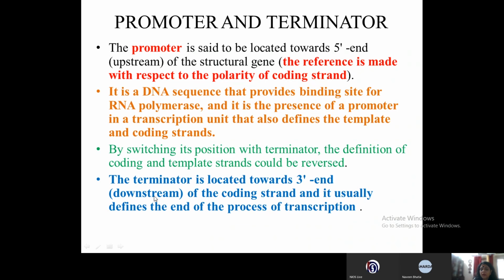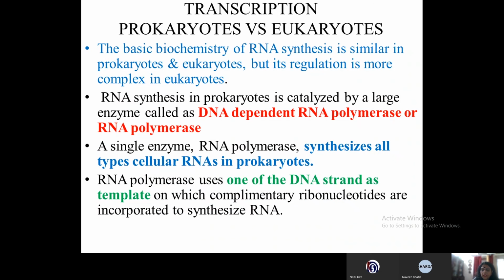You know why downstream? Because they are beyond the start site of the transcription of the coding strand, because the coding strand is always taken as the referral strand to refer to the terminator and promoter, and it usually defines the end of the process of transcription. So the promoter is important because the promoter is the place where the RNA polymerase comes and attaches itself. Now, transcription, the prokaryotes versus eukaryotes.